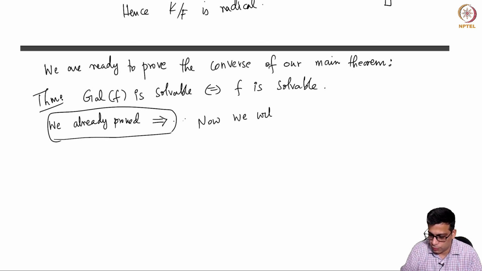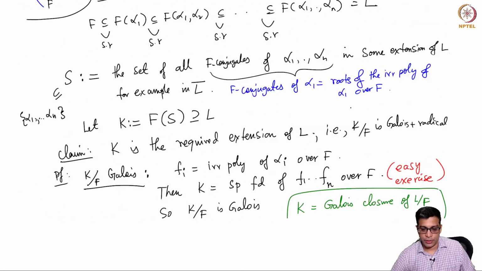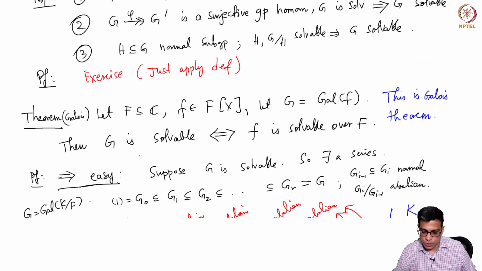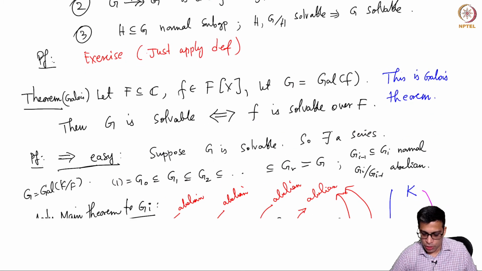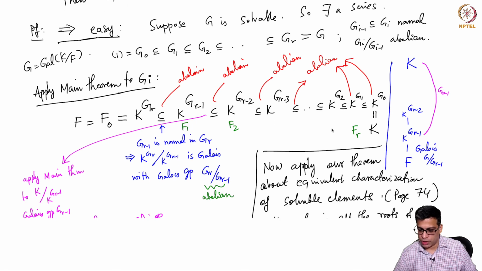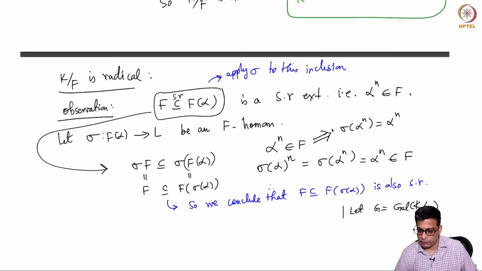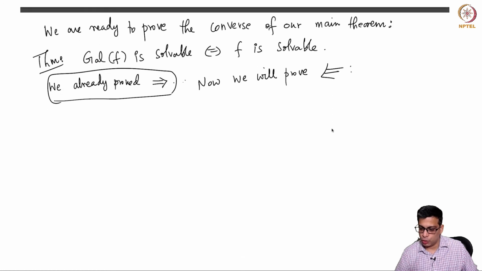Now we will prove this direction. Let me make sure that I got these implications correct. So G is solvable if and only if f is solvable. Assuming G is solvable, we showed that f is solvable. Now we are going to show that if f is solvable, the Galois group is solvable.